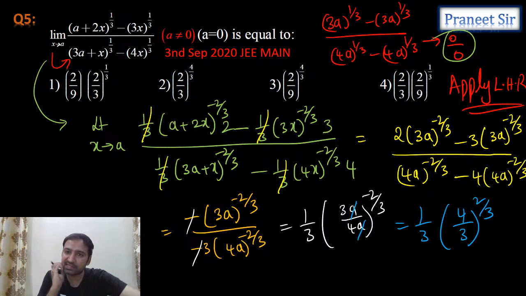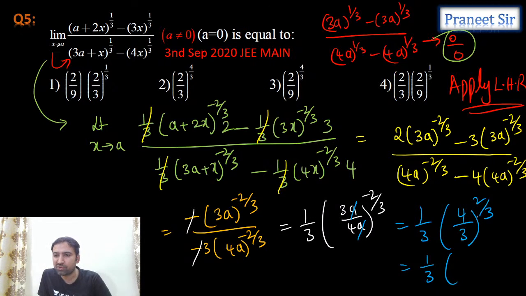So where are we getting this answer, guys? Tell me. Can we write this as 1 by 3 into 4 power 2 by 3? 4 power 2 by 3, can we write it as 2 power 4 by 3 into 3 power 2 by 3? That's what we're getting.